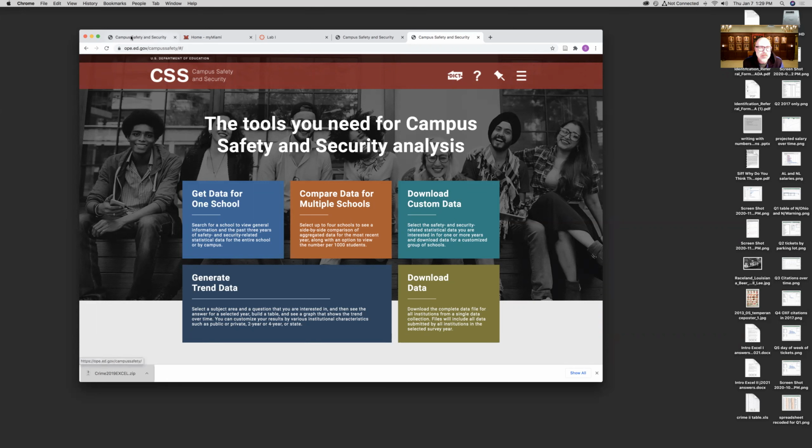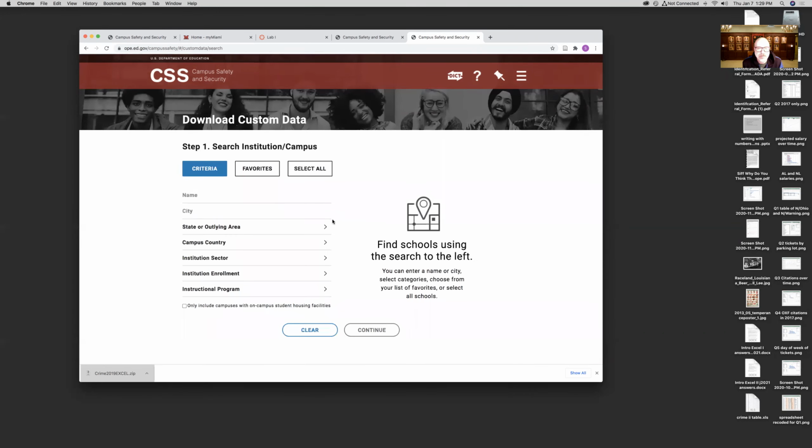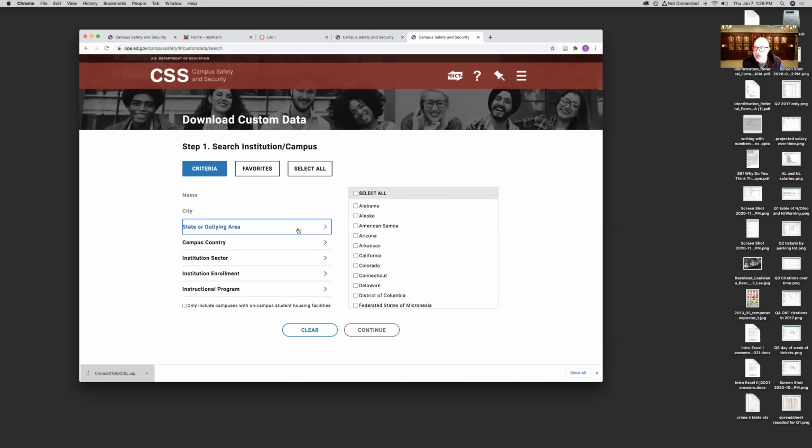You're going to go to this site, download custom data. The power of this is that it will let us compare Miami to every university in the country, and that is what we're going to do. Select all. But we don't have to compare it to every university campus in the world, so let's just look at US campuses. This will actually be excluding our Luxembourg campus, for what it's worth. So, United States only.